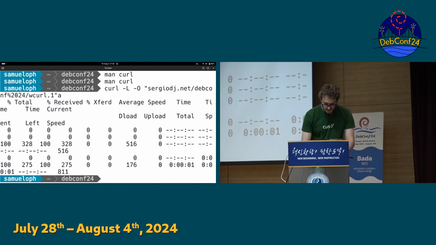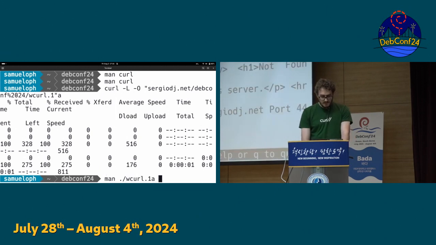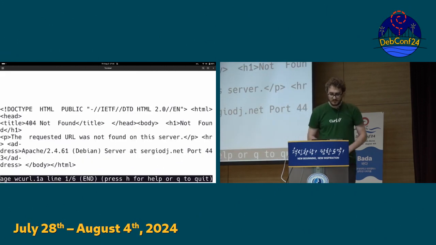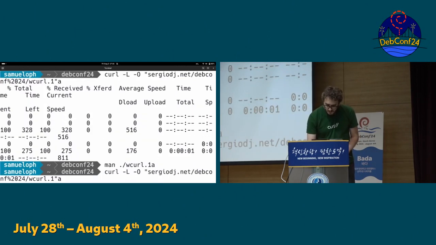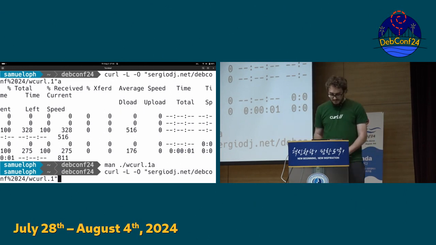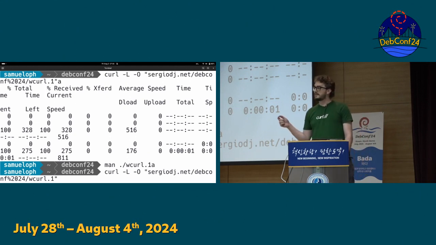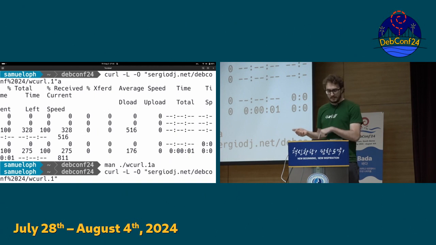okay, now it worked. So that's supposed to be a man page, and requested URL not found. What happened here? I think, oh yeah, mistyped the URL, so that file doesn't exist. It still downloaded it, even though there's an issue. There is a flag for that, so there is a curl flag that I can use for that as well, which makes the command error out when this happens.